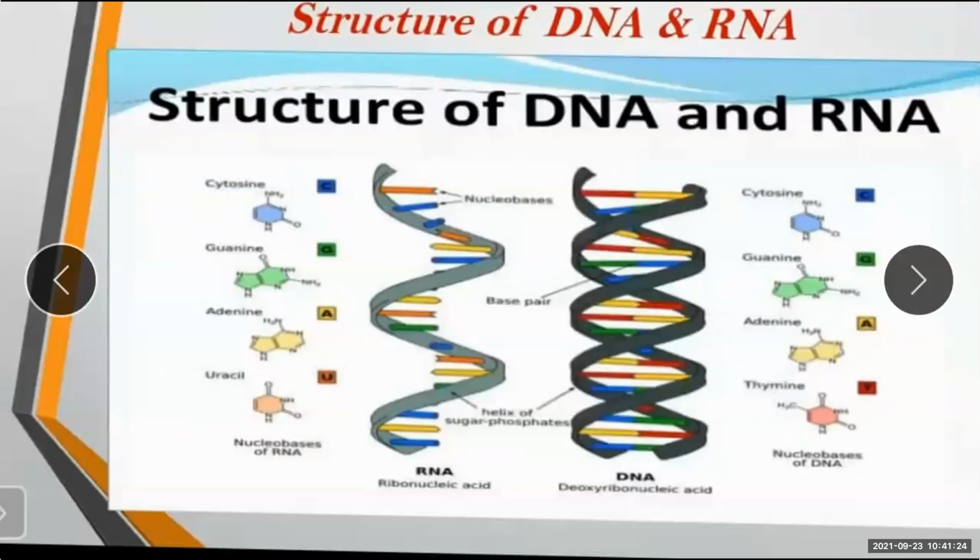Only this is the difference: DNA is double helical, and RNA is single stranded, but both are made up of four nitrogenous bases. The three bases are same. Only one difference is that in DNA it is thymine and in RNA it is uracil. You got the difference between the structure of DNA and RNA. Now in more detail, we will see about the RNA.